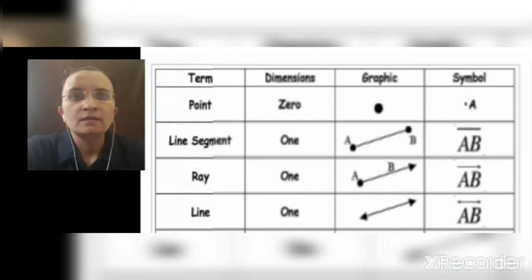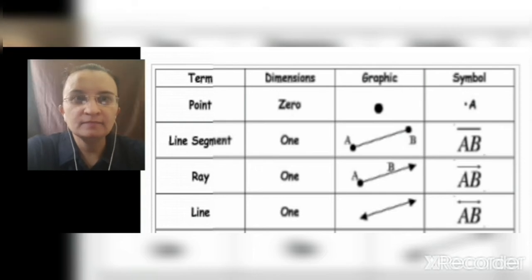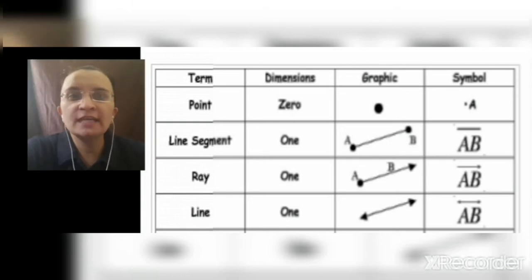Here, the first topic is point. You can see the symbol of point. Then line segment, which has two endpoints. Ray, which has one starting point and it goes endlessly in one direction. And line, which has one dimension and it has no endpoints. It can be extended in both the directions.